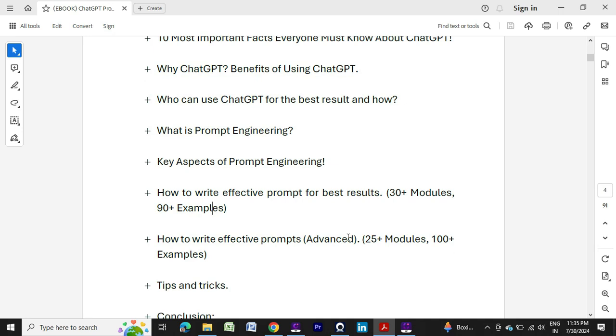That is more important. All those things are very basic: the benefits, who can use it, and so on. This is just for understanding purposes. But the actual prime thing is how to write an effective prompt, how you can speak with ChatGPT so that you can get the best result out of it. This is for beginner to intermediate only. There are 30 plus modules and around 190 plus examples. It will help you a lot.